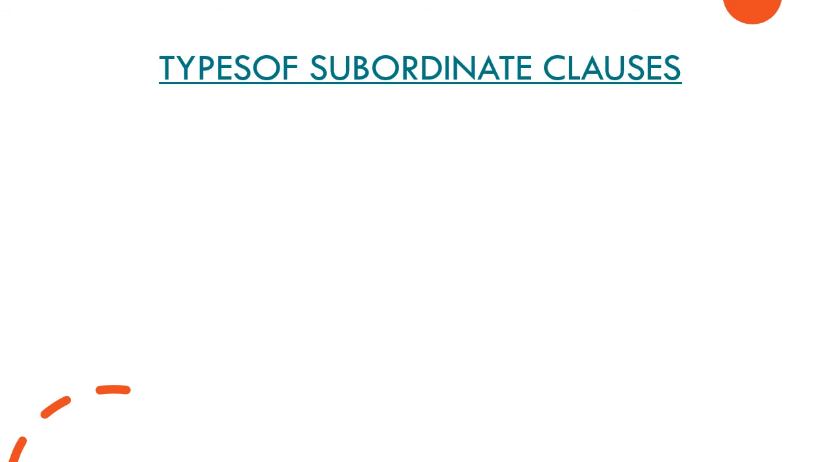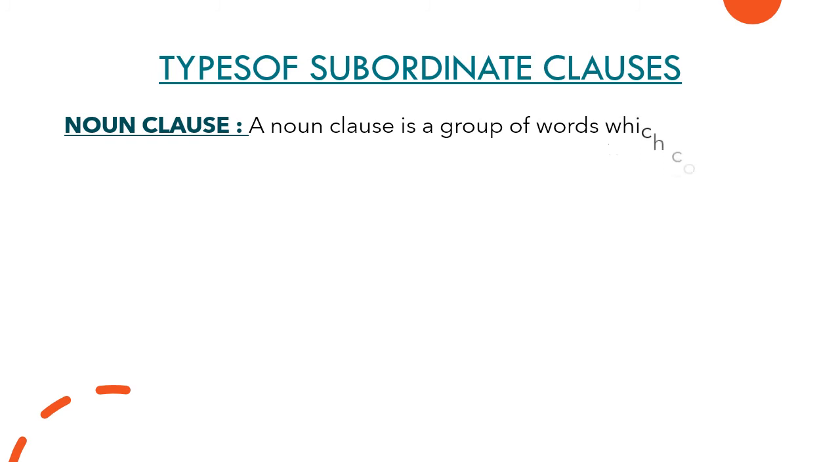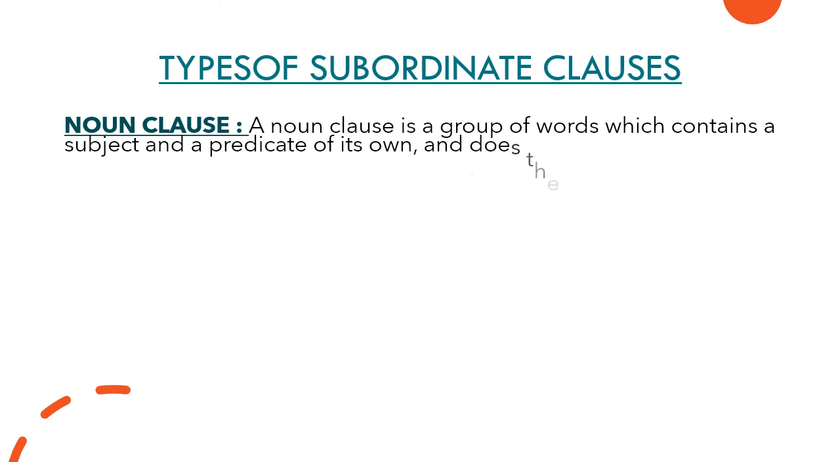So moving next. Next topic is types of subordinate clauses. So now there are three types of subordinate clauses which are dependent on the main clause. So we'll quickly read about them. Noun clause. A noun clause is a group of words which contains a subject and a predicate of its own and does the work of a noun.